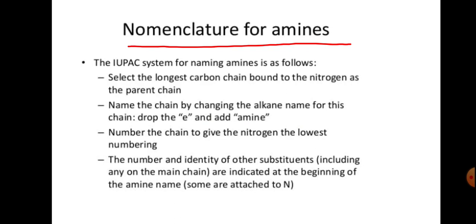So meth, eth, prop, but, pent, and for saturated chains, methane, ethane, propane.